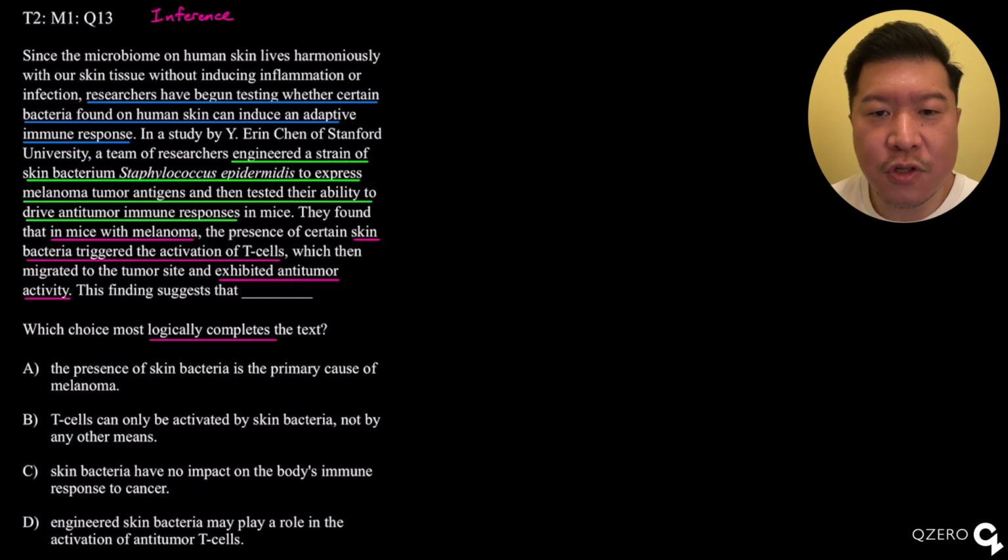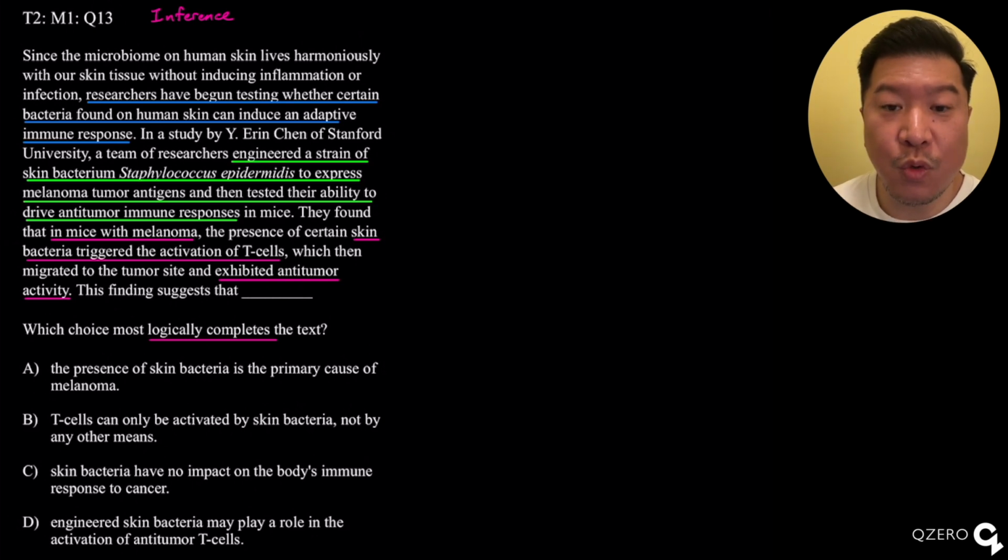So in the first blue underlined part, we see what the researchers are experimenting for, like why they're experimenting. It says that researchers have begun testing whether certain bacteria found on human skin can induce an adaptive immune response.